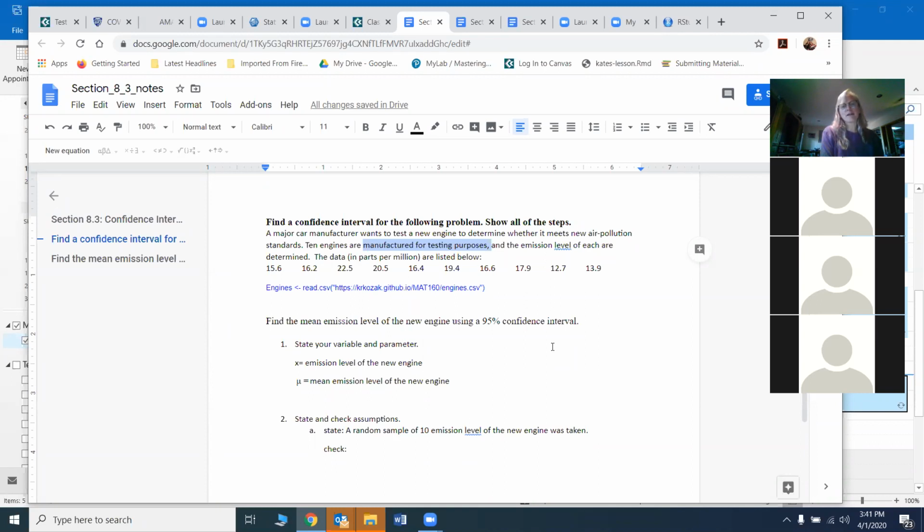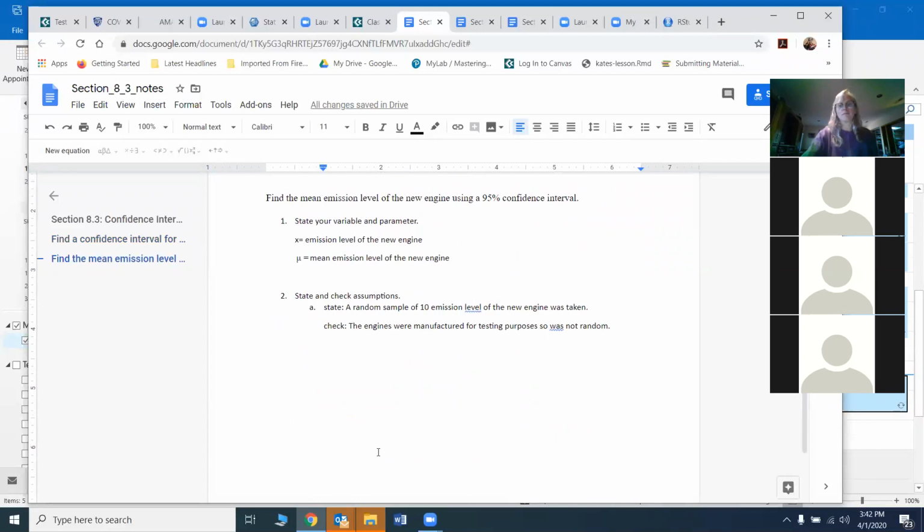But in reality, if you're trying to develop a new engine, you wouldn't manufacture thousands of them and only pick a few, because that would be a waste of resources. So you probably would do it this way, but it's not a random sample. The best we can say is that the engines were manufactured for testing purposes. So it was not random. Now that may not be bad in this case. Hopefully it's not. But that's the best we can do, okay?